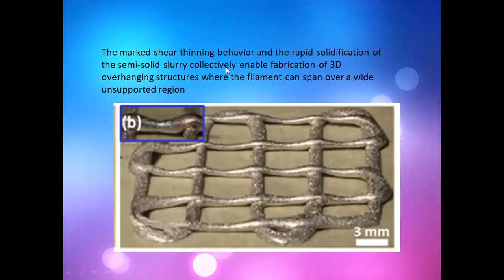The marked shear thinning behavior, as we have seen in the graph, and also the rapid solidification of the slurry collectively enabled the fabrication of 3D overhanging structures, where this filament can span over a wide unsupported region.